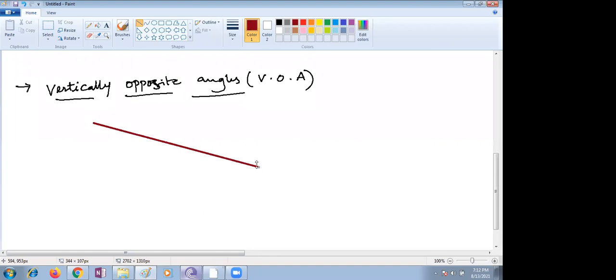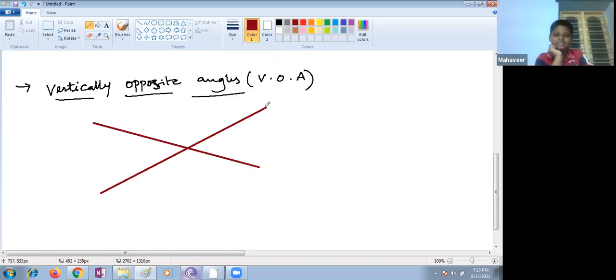But before this, in most cases we use vertically opposite angles with a transversal line, right, ma'am? Yes, we will get to that. I didn't teach transversal yet because we will go step by step. Children, I drew two lines. Just see the screen. How many lines did I draw? Are they intersecting? Yes, ma'am, they are intersecting at one point.